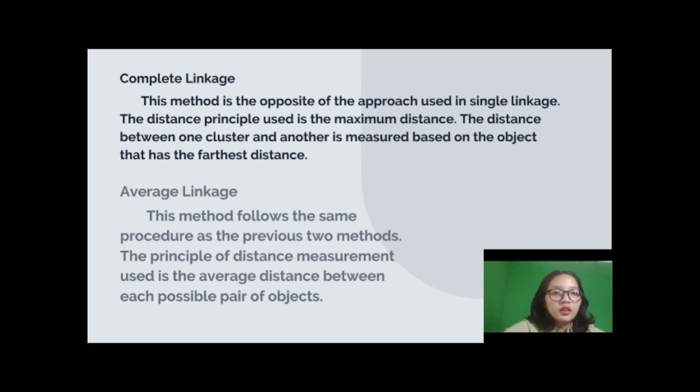And then average linkage. This method follows the same procedure as the previous two methods. The principle of distance measurement used is the average distance between each possible pair of objects.